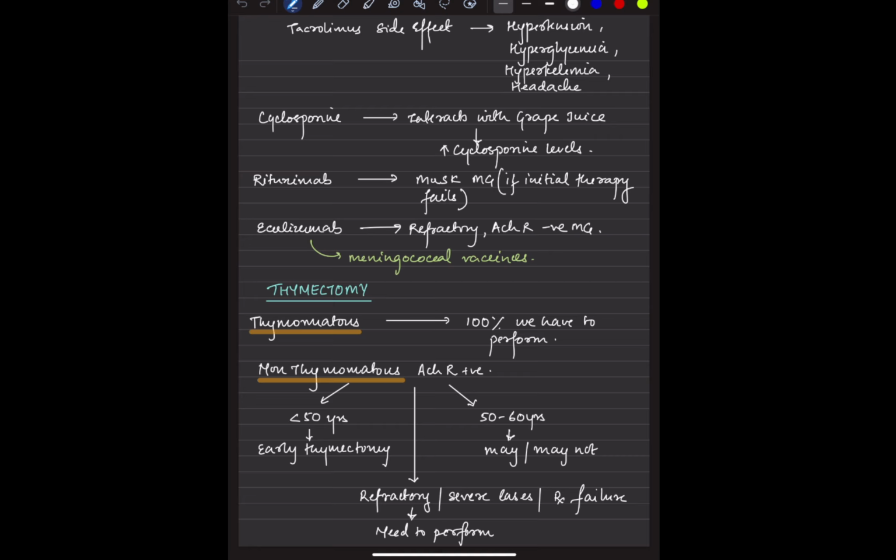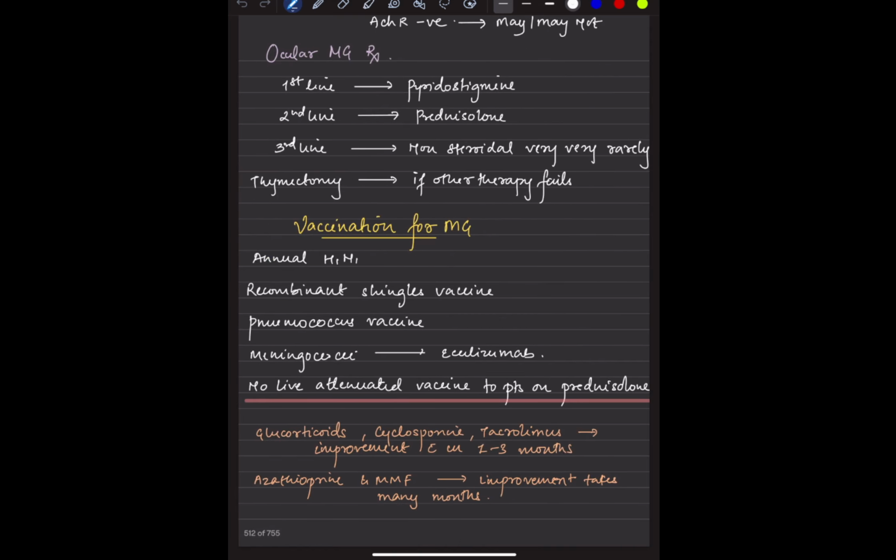In fact, thymectomy should also be performed. If the patient has thymoma, 100% we have to go. If it is non-thymomatous, early thymectomy could be done if the patient is less than 50 years of age. And if it is a refractory, severe case, treatment failure, we can perform thymectomy in such patients. So mostly it is a physician call.